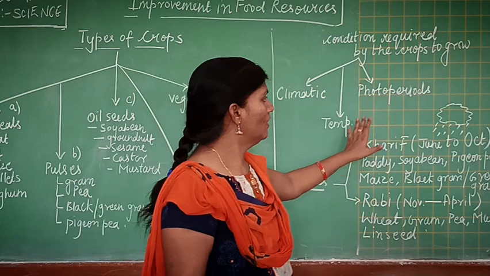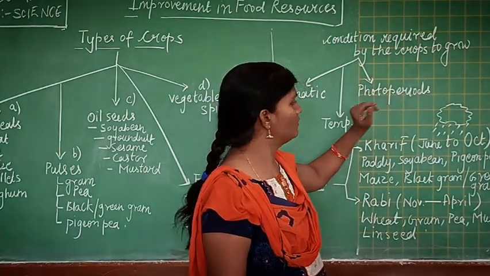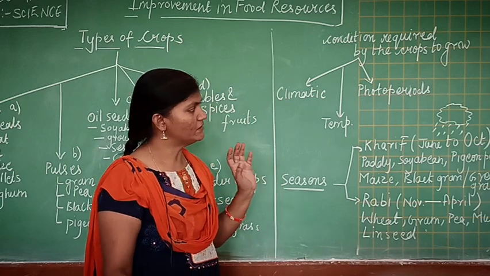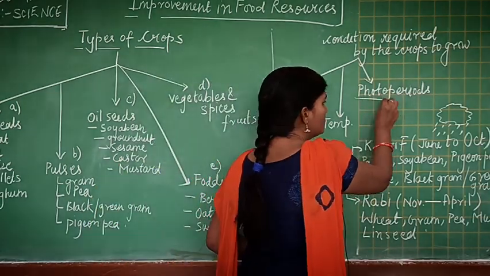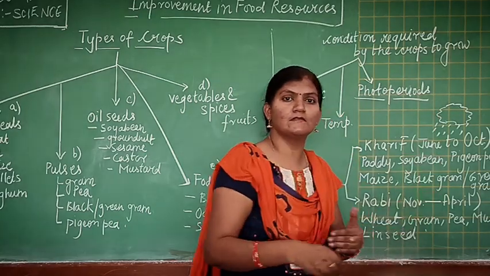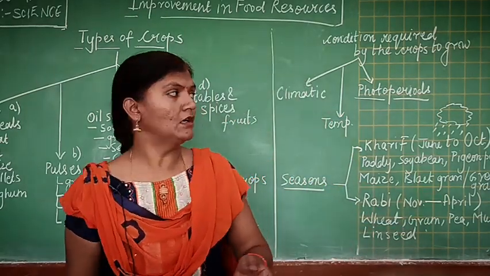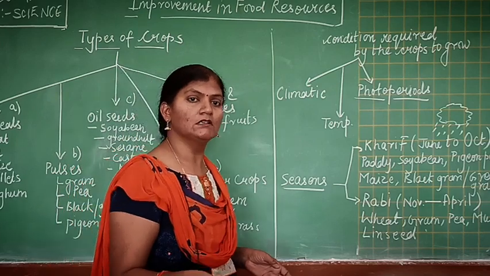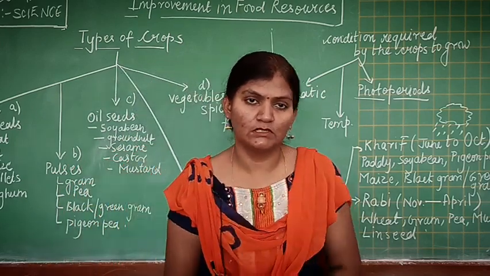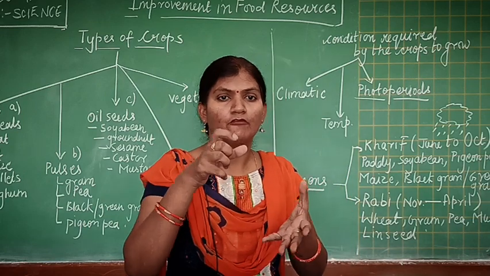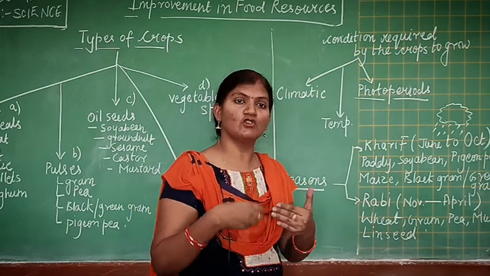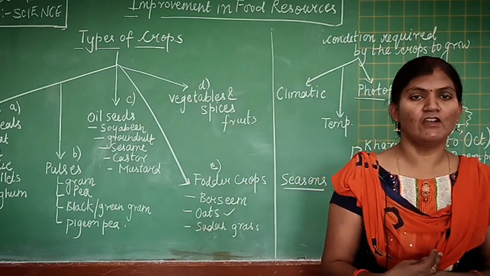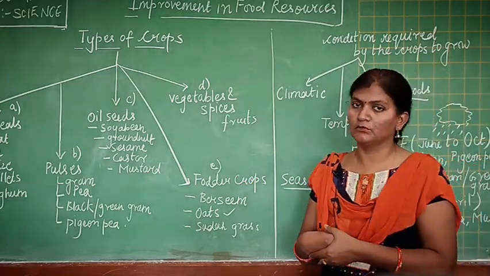Then we have the third condition which is needed by the plant, which is photoperiod. Photoperiod, as the name suggests, photo means light and period is the duration. So it is the amount of light which is required by the plant for its growth. Basically, photoperiod refers to the duration of sunlight received by a plant for its flowering, fruiting and its proper growth.